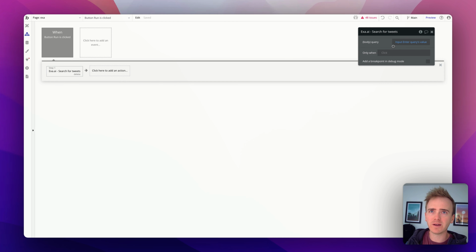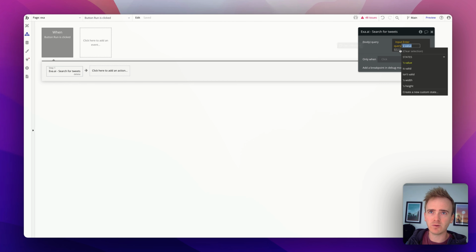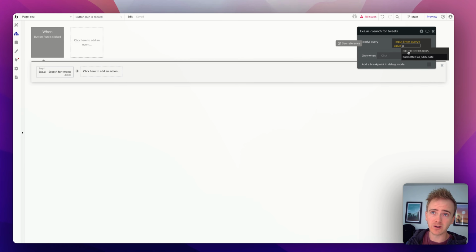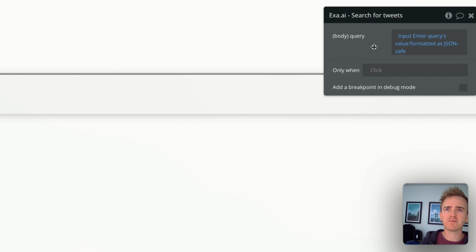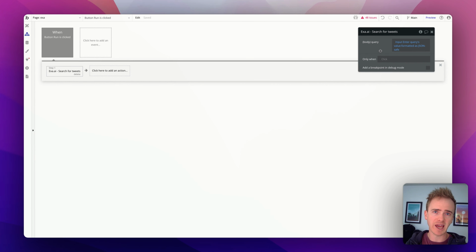And remember, this is where I make it JSON safe. If you want to learn more about JSON safe, we've got our own videos on that. But effectively what it's doing is wrapping the whole thing in speech marks. We need that in order to not get an error with the JSON code that's being sent and brought together in the API connector. But it also ensures that any pesky bits of punctuation that could be mistaken for code are made safe when they're sent across. Basically, I've got in the habit of doing everything JSON safe and sending it in JSON because it avoids a load of headaches later on.